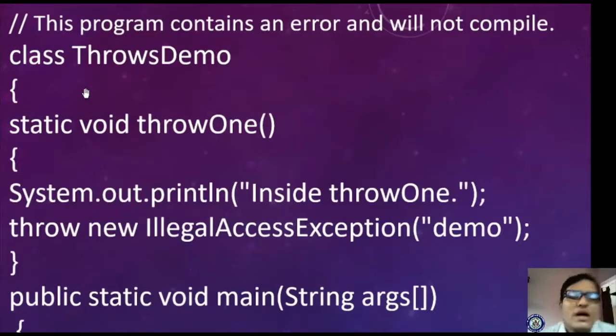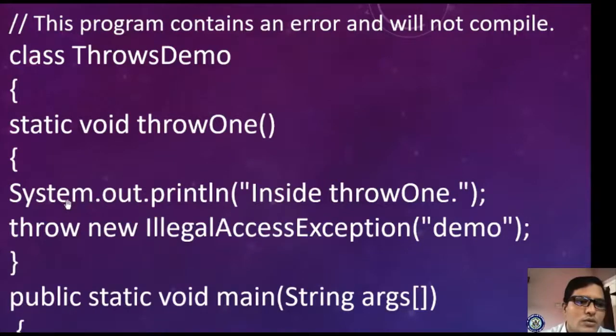What is the name of the class? Throws demo. Here I'm defining the method. What is the name of the method? Throw one. What is its return type? Void. And what is another keyword you are using? Static. So this is the static method throw one. Here it is entering and I'm displaying one output statement inside throw one.